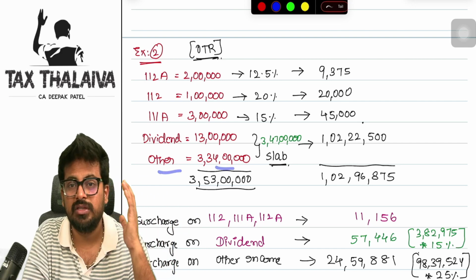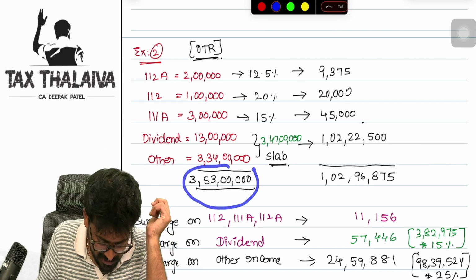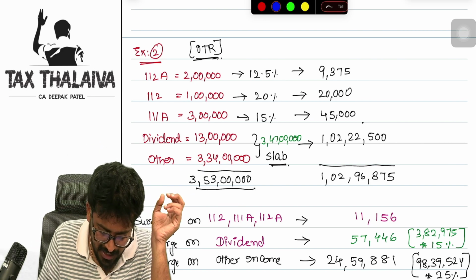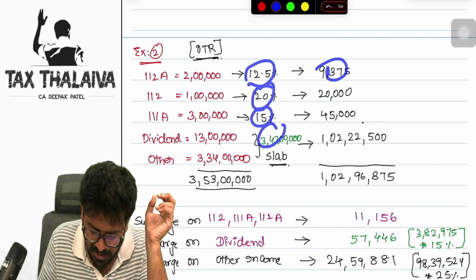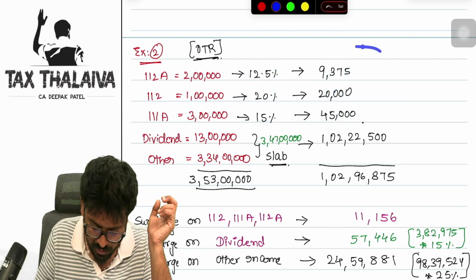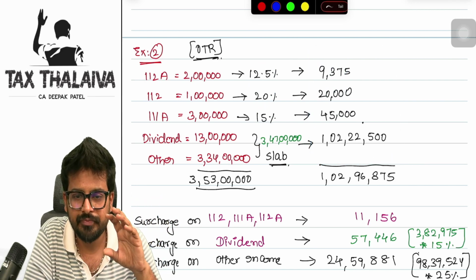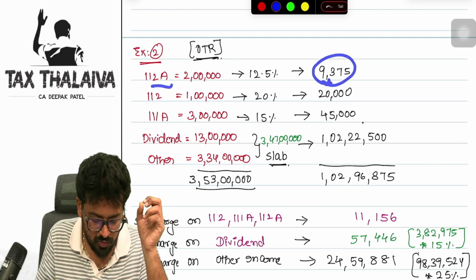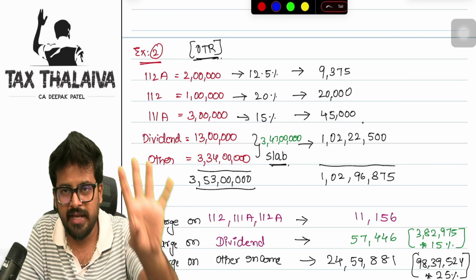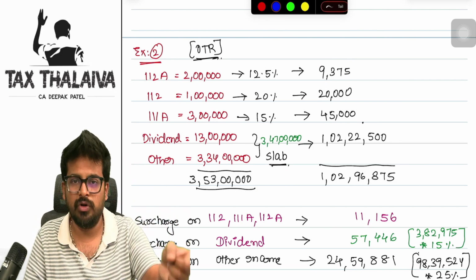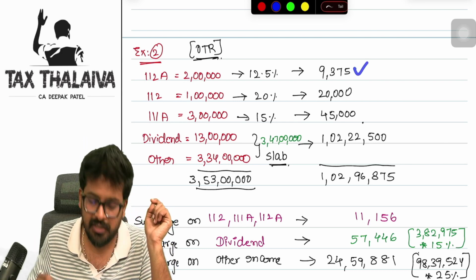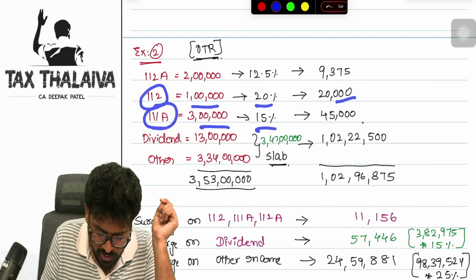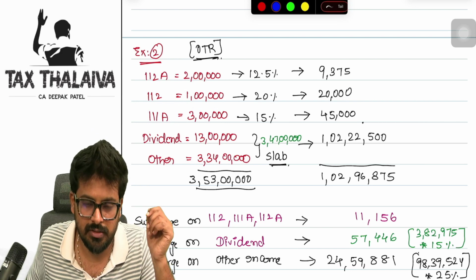Other income is 3 crore 34 lakh rupees. The total income is 3 crore 53 lakh rupees. Are you getting this? On this, I have taken the tax rates also and calculated the basic tax liability. So this is all the basic tax liability. Now, 112A income, we have calculated: 2 lakhs minus 1 lakh 25,000, we have an exemption there. So if I remove 1 lakh 25,000 and apply 12.5%, I will arrive at 9375. On 112 income, straight away 20%, 20,000. 111A income, straight away 15%, I'll get 45,000.